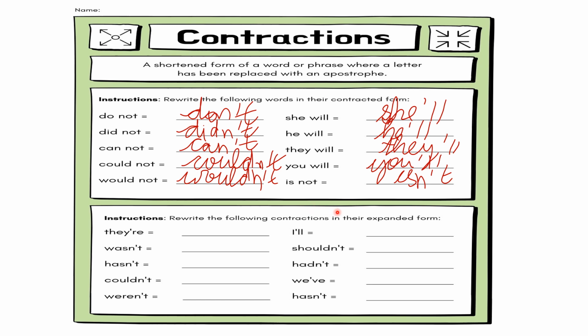Rewrite the following contractions in their expanded forms. Now what you have to do in this, the contractions have already been given to you. You have to write these contractions into the expanded forms. आपको इसको expand करके लिखना है, right? Okay. So now let's move on to the first one. They're. They're का क्या हो जाएगा? They are.